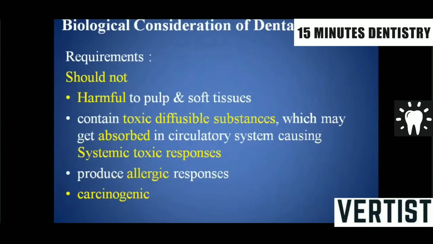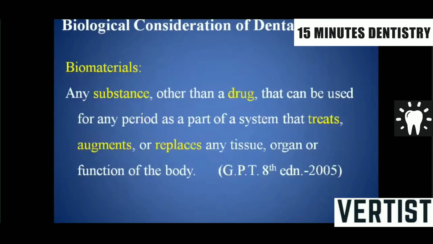What are the requirements for a material to be biologically compatible? It should not give any harm to the pulpal or soft tissue. It should not contain any toxic diffusible substance that may get absorbed in the circulatory system, causing systemic toxic responses. It should not produce any allergic responses, and it should not be carcinogenic in nature.